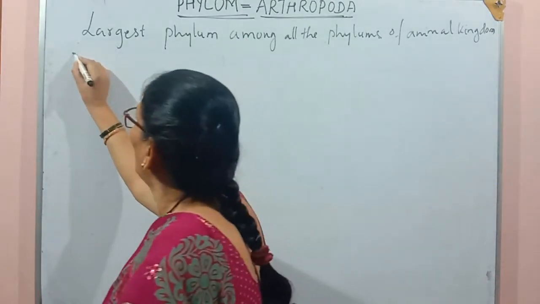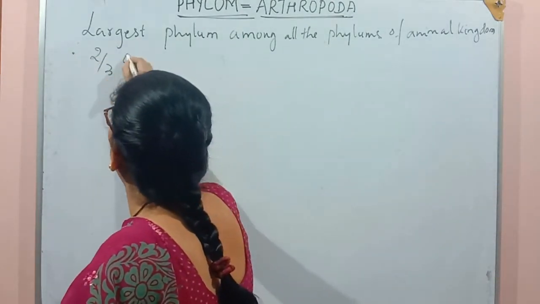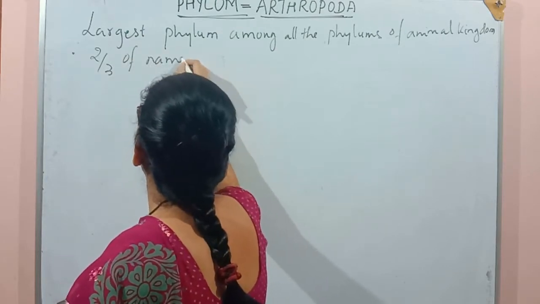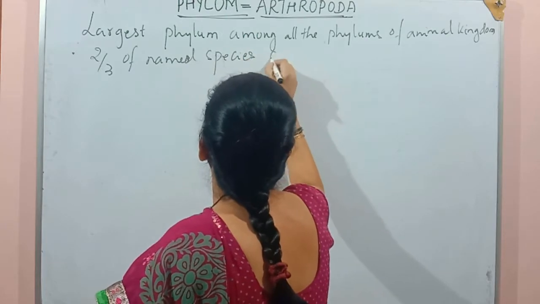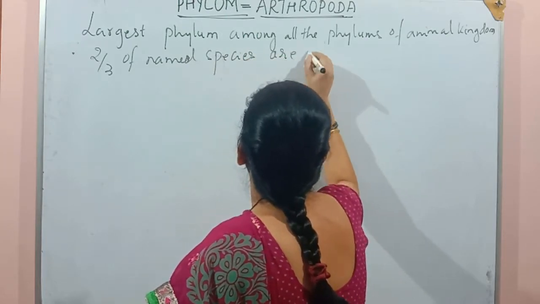Over 2/3 of named species are arthropods.